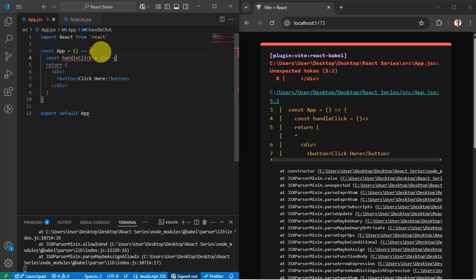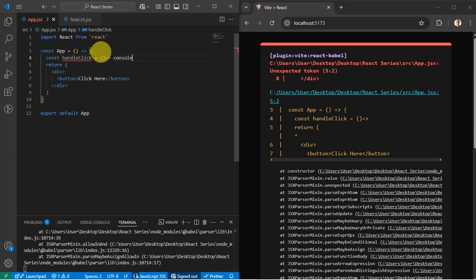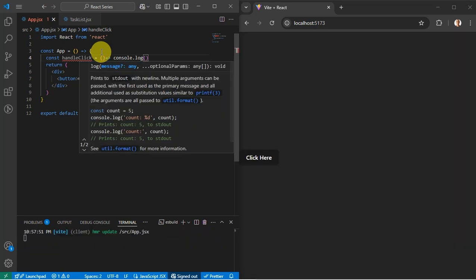Then we can console.log. Let's have a string indicating you clicked.